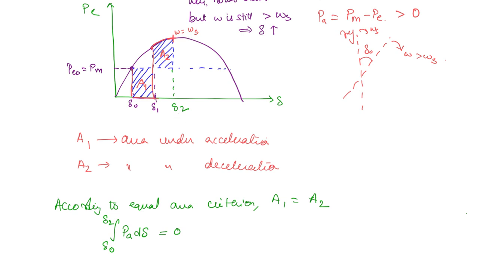Now let us say this, what will be this angle? This is going to be pi minus delta naught, right, because at pi minus delta naught you will get the same value. So this is pi minus delta naught. Now let us say the synchronous speed is achieved at an angle which is greater than pi minus delta naught. Then what is going to happen?